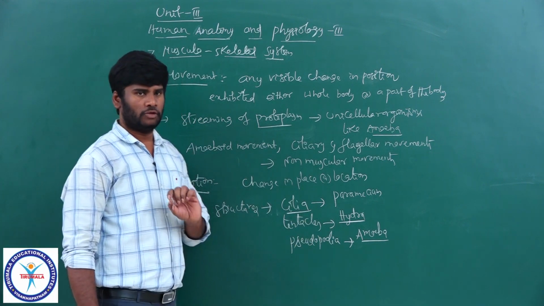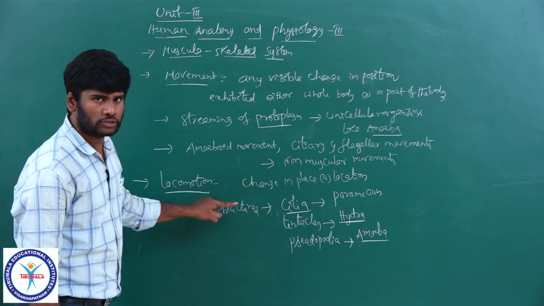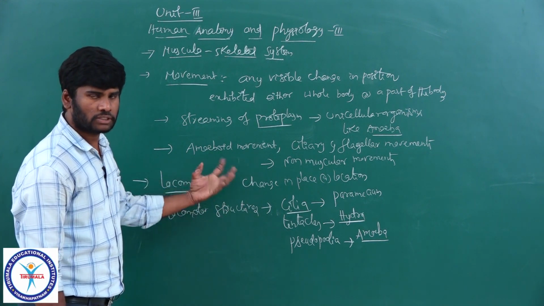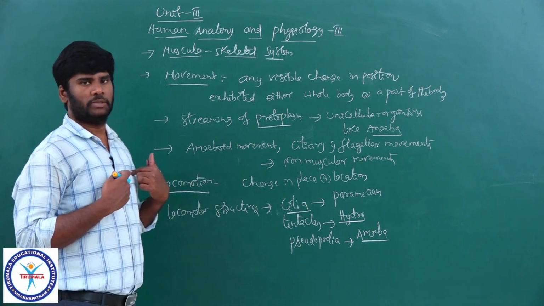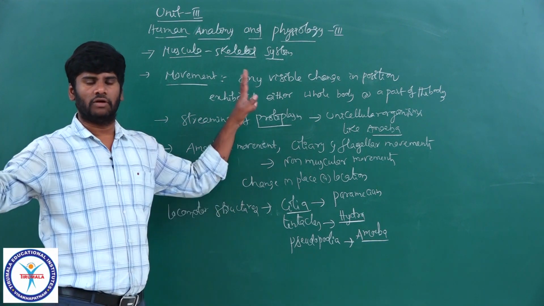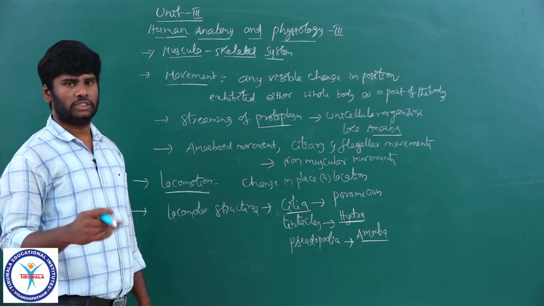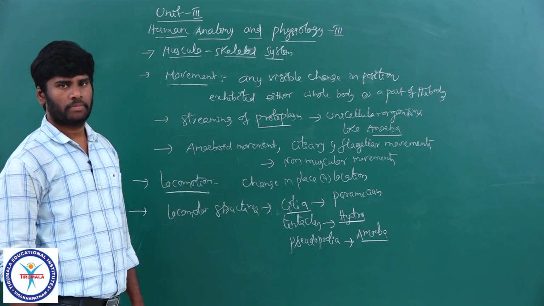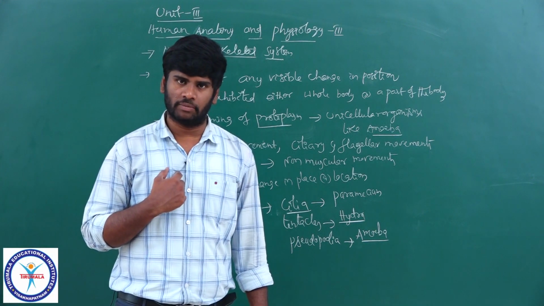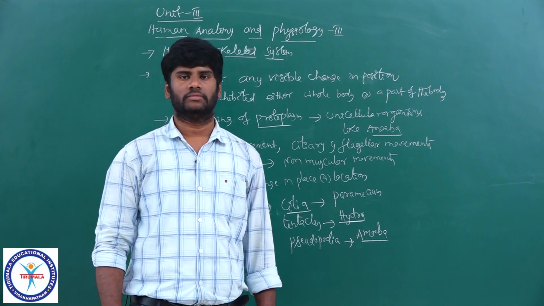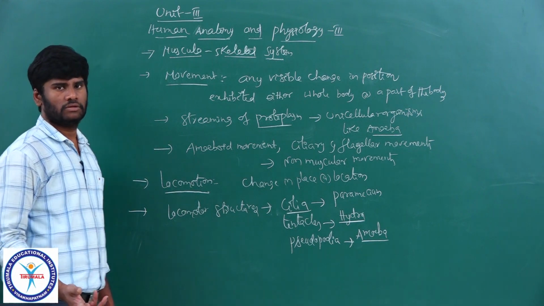But here you have to understand that locomotor structures, in addition to locomotion, also help in collection of the food materials. Human beings also exhibit various kinds of limb movements to change the posture of the body. We are using limbs to change the posture of the body, and at the same time for locomotion too. Our limbs help in locomotion and change of body posture.